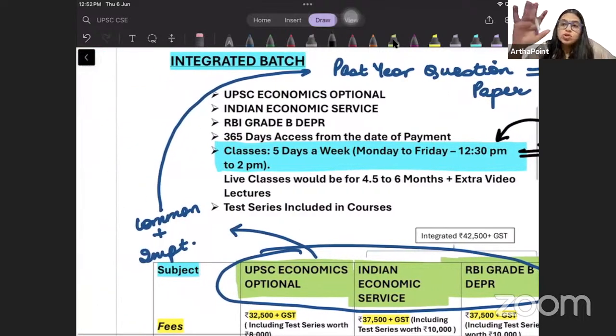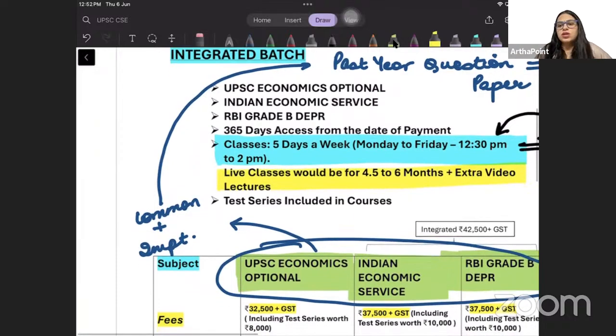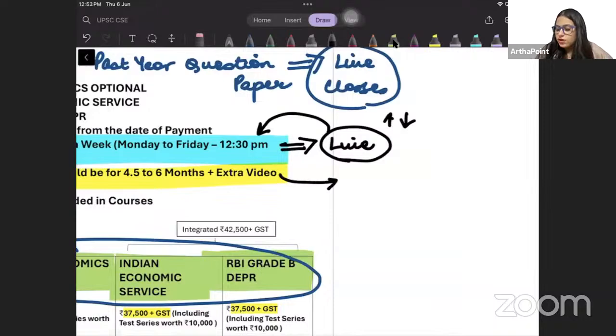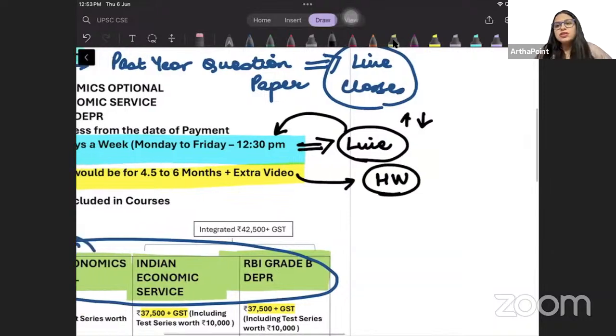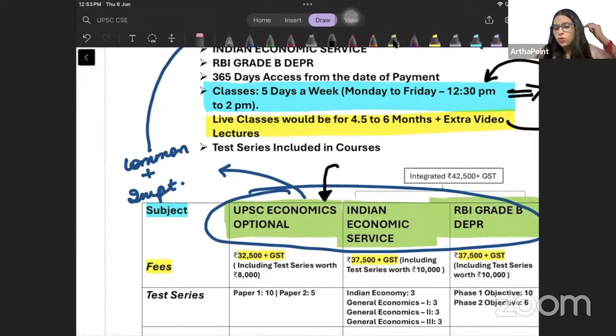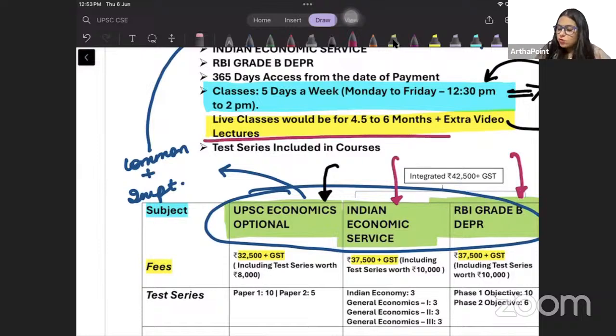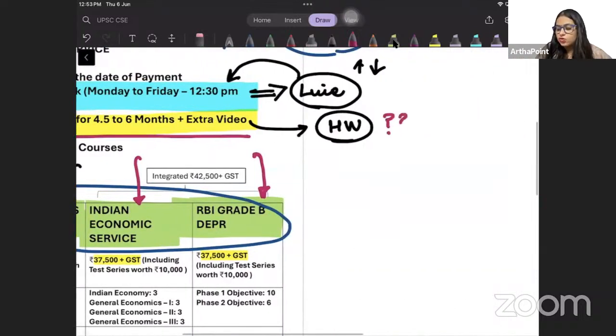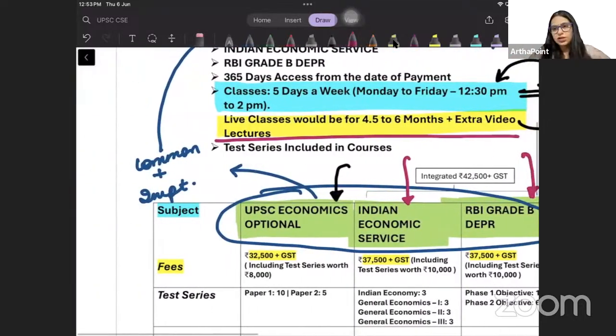Apart from this, I will also be giving you some more lectures in the recorded format, which you will have to cover as part of the homework. अब वो इस पे डिपेंड करेगा कि which course you have enrolled for. जैसे अगर आपने इकोनॉमिक्स ऑप्शनल के लिए एनरोल किया होगा तो वो होमवर्क वीडियोस will be different. If you have enrolled for Indian Economic Service तो होमवर्क वीडियोस will be different. And if you have enrolled for RBI Grade B DEPR, तो homework videos will be different. So I will be giving you some extra video lectures, and those video lectures will depend on which course you have enrolled for. कौन से कोर्स के लिए आपने अपने आप को एनरोल किया है.